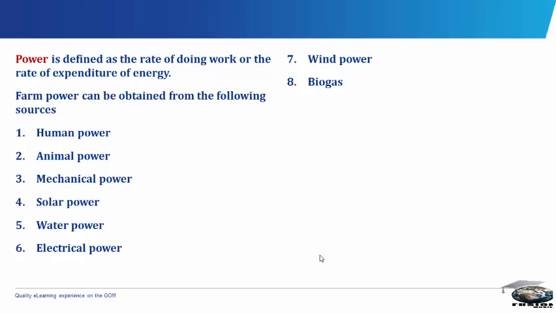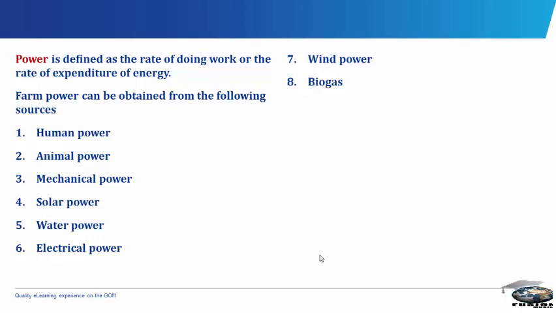Mechanical power can handle more land area per unit of time. It reduces labor cost and overall cost of production. It works faster and more efficiently, and it is not prone to diseases. They reduce farm labor, or they make farm work less tedious. Mechanical power can perform a wide range of farm operations, and they make farm operations timely.